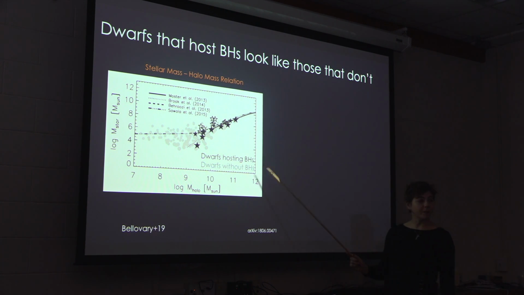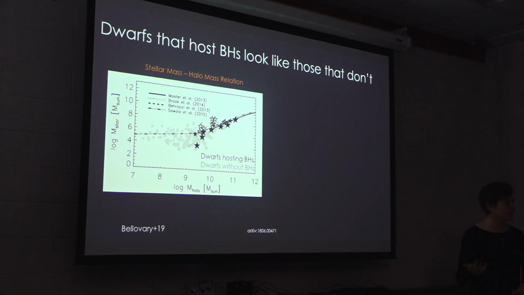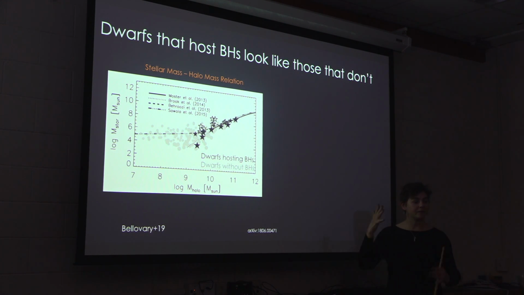And what I was hoping is that there would be some overall difference between the black star points and the gray circle points, saying that maybe black holes will cause some sort of different stellar properties compared to ones without, but they are all within the scatter.